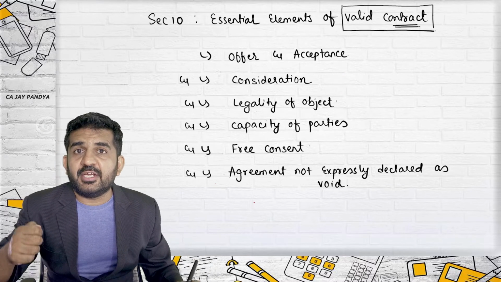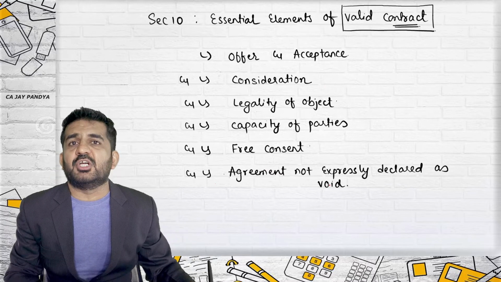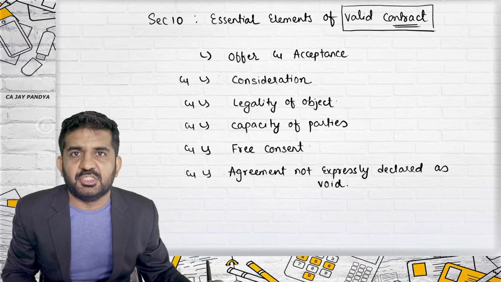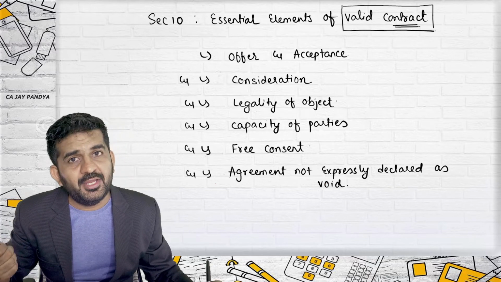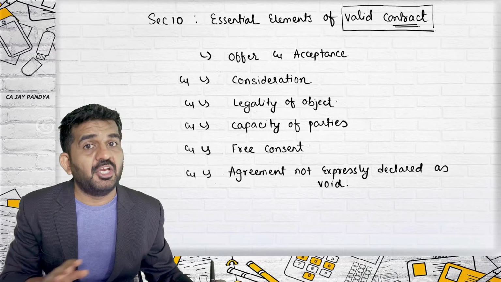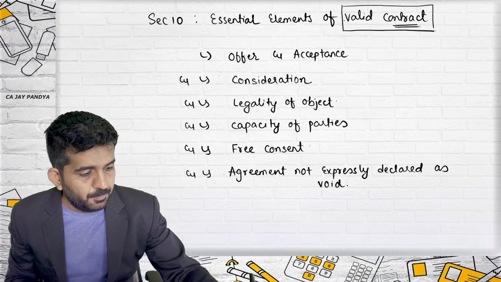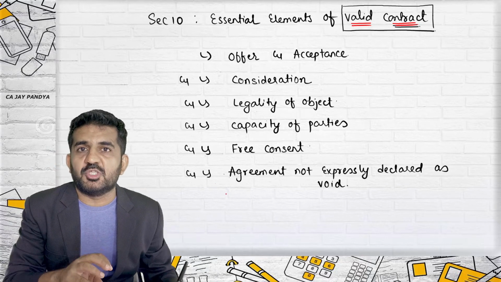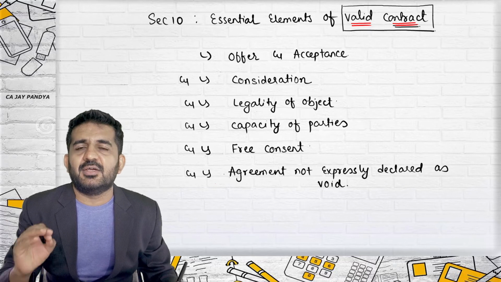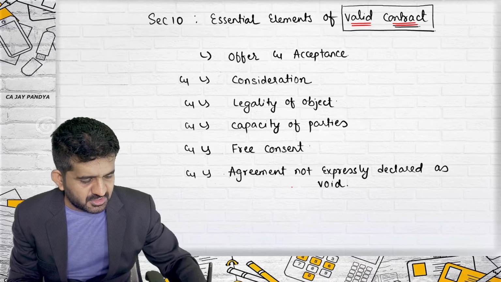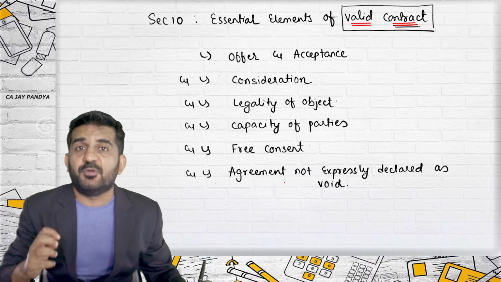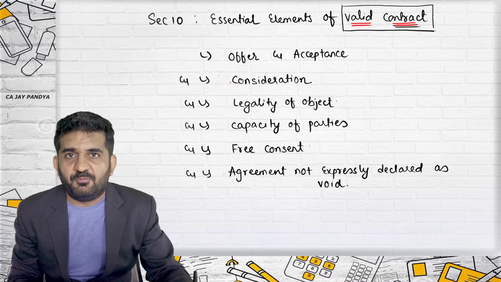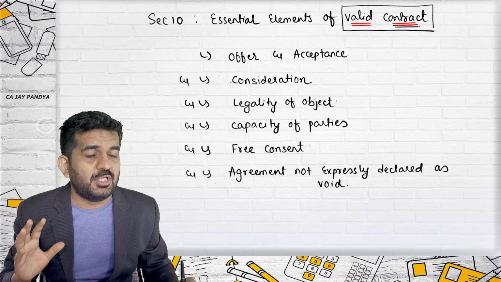If the contract does not satisfy any one condition, or any 2 conditions, or all the conditions, it will either become void or voidable, but it will not become valid. And see why I am investing so much time over here: in the next 5 to 6 lectures we are going to understand only these 6 headings. These are different chapters of the Indian Contract Act 1872. So first we'll be learning offer, but the heading should be absolutely clear.